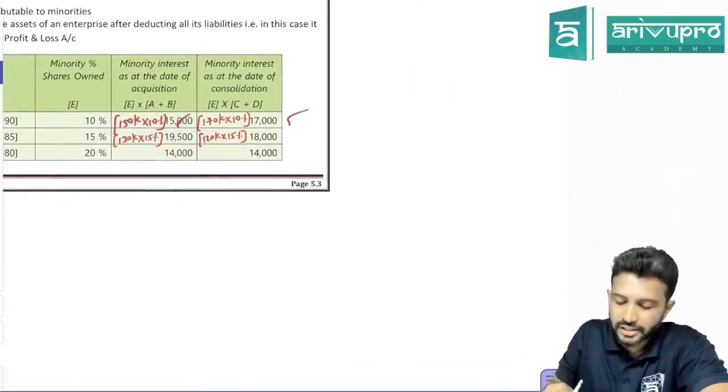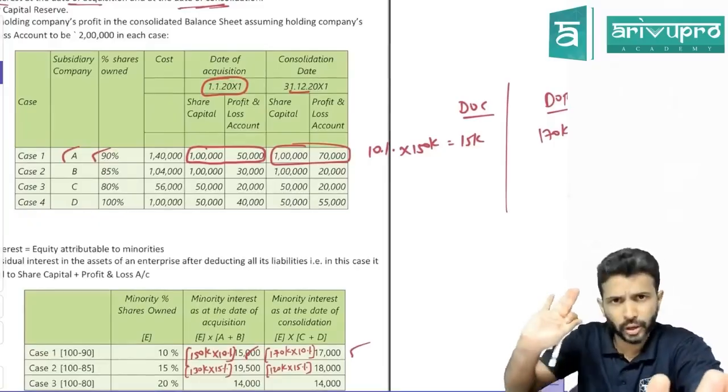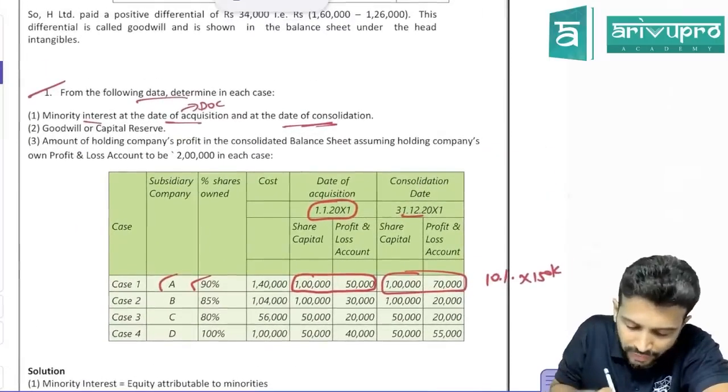That's all. Like this, they've given 4 cases. Can you manage? Is that okay? I'm just revising. I don't have to do everything, do I? 4 different cases they've given. That's it. Okay, this is for minority interest.